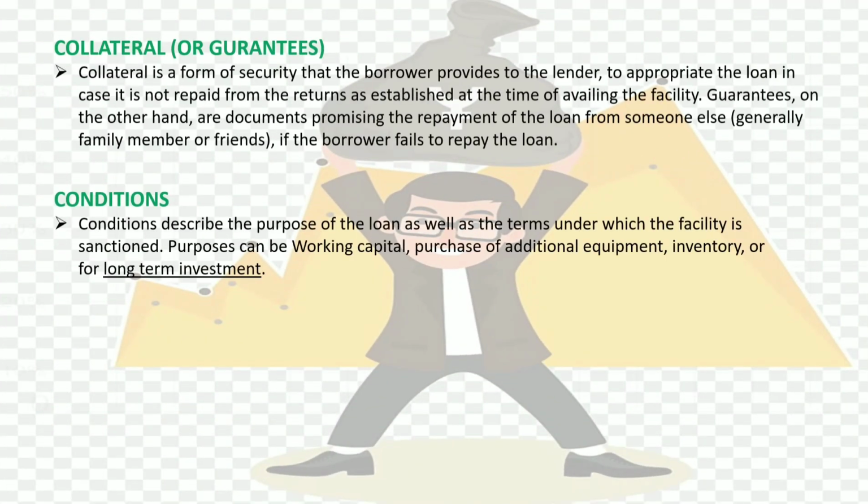Fourth is collateral. Collateral is a form of security that the borrower provides to the lender to recover the loan in case it is not repaid from the returns as established at the time of availing the facility. Guarantees, on the other hand, are the documents promising the payment of the loan by someone else if the borrower fails to repay the loan. Fifth is conditions. Conditions describe the purpose of the loan as well as the terms under which the facility is sanctioned. Purposes can be working capital, purchase of additional equipment, inventory, or long-term investment.